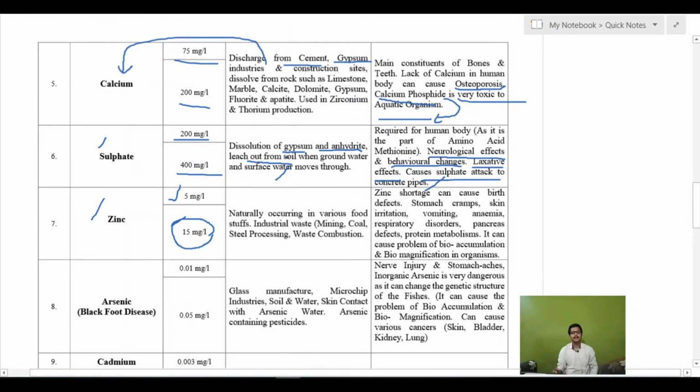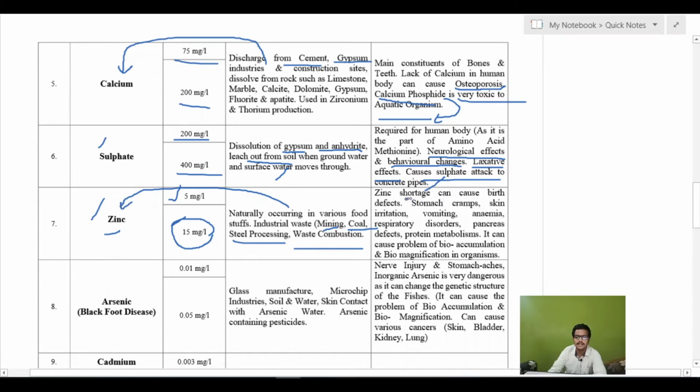Then next will be the sources. Zinc is naturally occurring in various foods. There is also industrial waste, like the mining industry, coal, steel processing, and waste combustion. There are industries where we process zinc, so the waste from those industries causes a higher concentration of zinc in water.